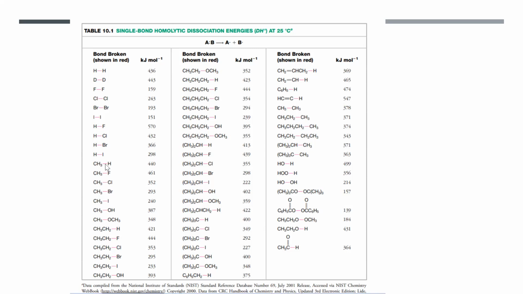So in the process you produce CH3 dot, the same each time, but the other radical you produce is H dot, F dot, Cl dot, Br dot, I dot. And there you can see that the other radical is much more stable. The I dot is much more stable than the Br dot, Cl dot, or F dot radical. So the same thing here; you can see the trend is similar. So next.